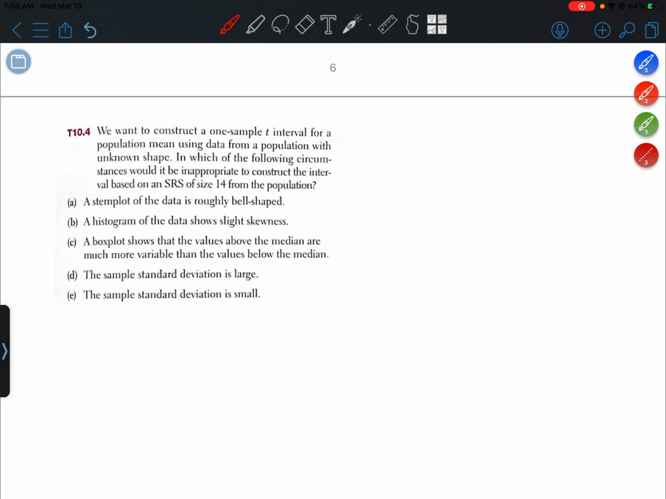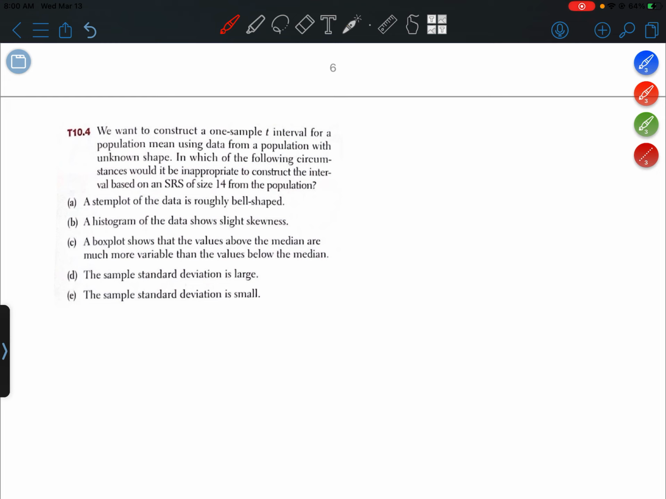T10.4. We want to construct a one-sample T interval for a population mean using data from a population with unknown shape. In which of the following circumstances would it be inappropriate to construct the interval based on an SRS of size 14 from the population? Okay, so this question is really aimed at getting us to think about the conditions to construct a confidence interval.